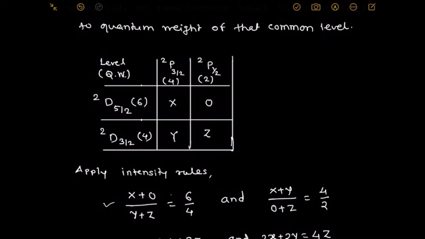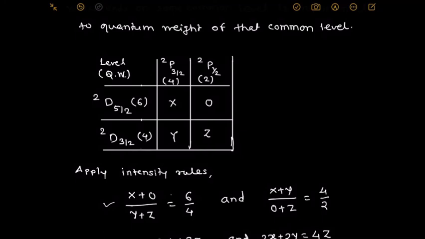Hence, which quantum weight do we take? Where they end, its quantum weight we take into consideration. Hence, X plus Y is directly proportional to 4, divided by, we take the ratio, another line. This doublet D term ends on doublet P 1/2. Therefore, 0 plus Z is directly proportional to 2.